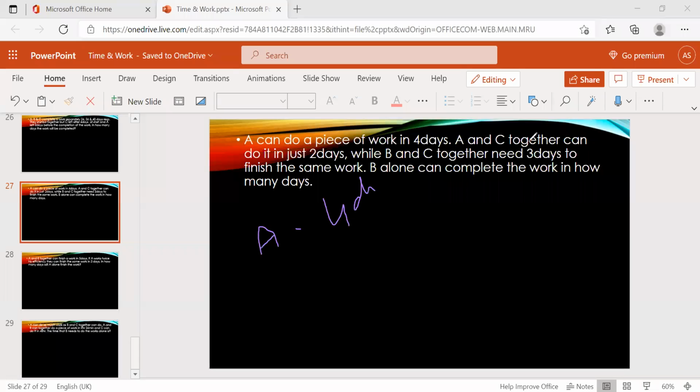A can do the work in 4 days. A and C together do it in 2 days. A plus C, 2 days. Now take the LCM of this one. It is 2, it is 4, right?